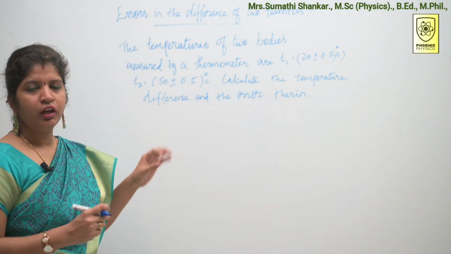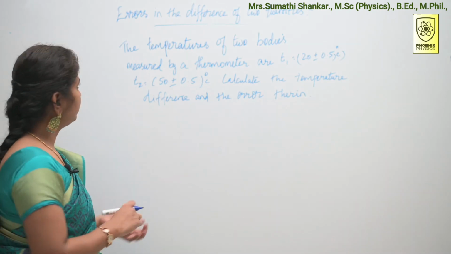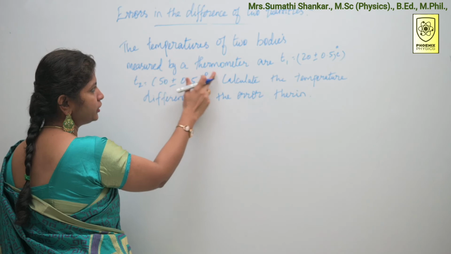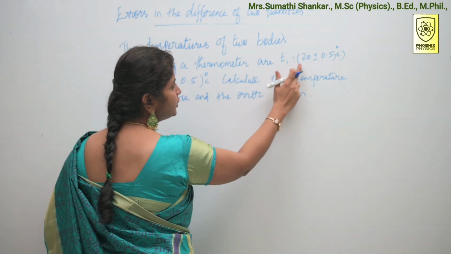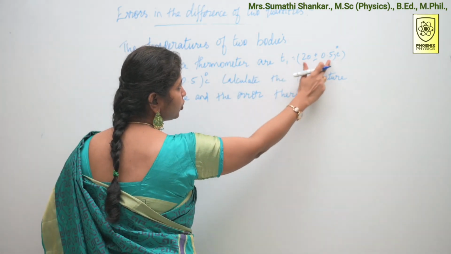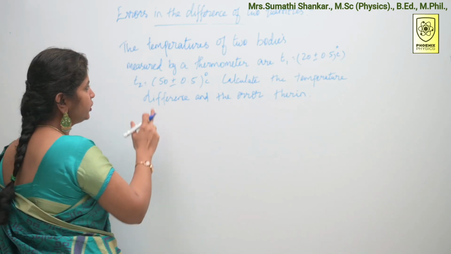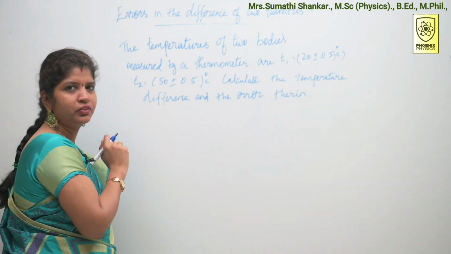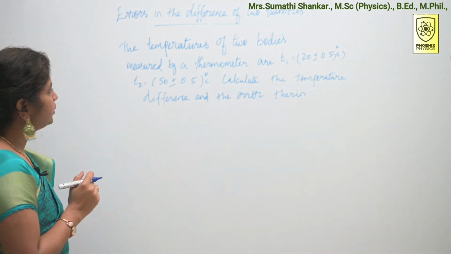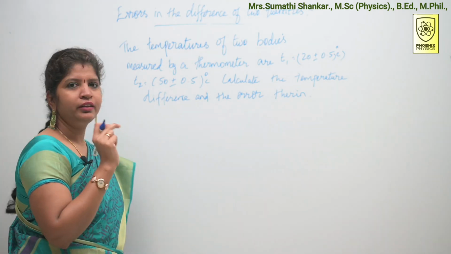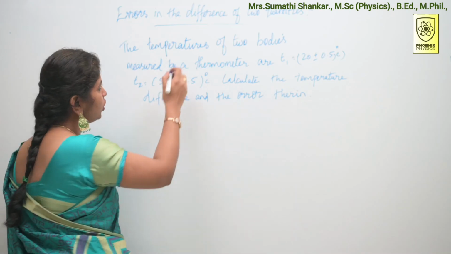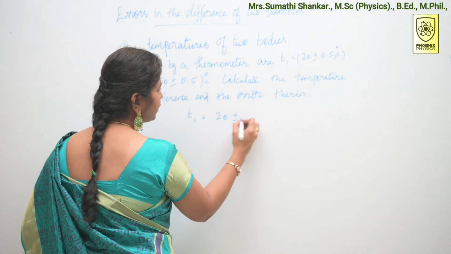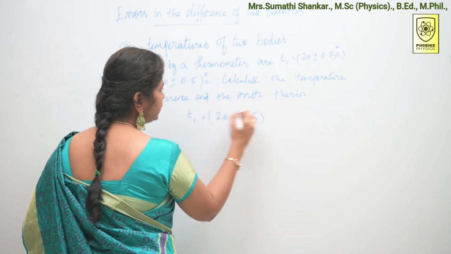Just now we discussed errors in the difference of two quantities. Based on this, one example problem is given. The temperatures of two bodies measured by a thermometer are T1 is equal to 20 plus or minus 0.5 degrees centigrade, T2 is equal to 50 plus or minus 0.5 degrees centigrade. Calculate the temperature difference and the error therein. What is given? T1 is given, that is 20 plus or minus 0.5 degrees centigrade.